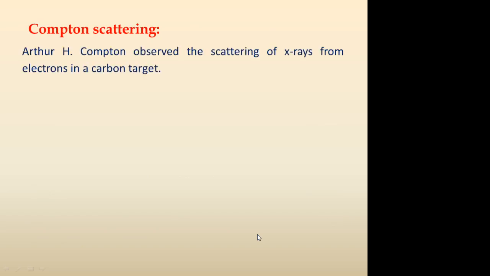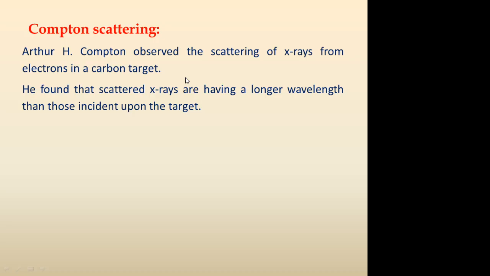Now let us see a brief discussion on Compton scattering. Arthur H. Compton observed the scattering of X-rays from electrons in a carbon target, and how these X-rays interact with materials when they are incident upon them. He found that scattered X-rays have a longer wavelength than those incident upon the target.